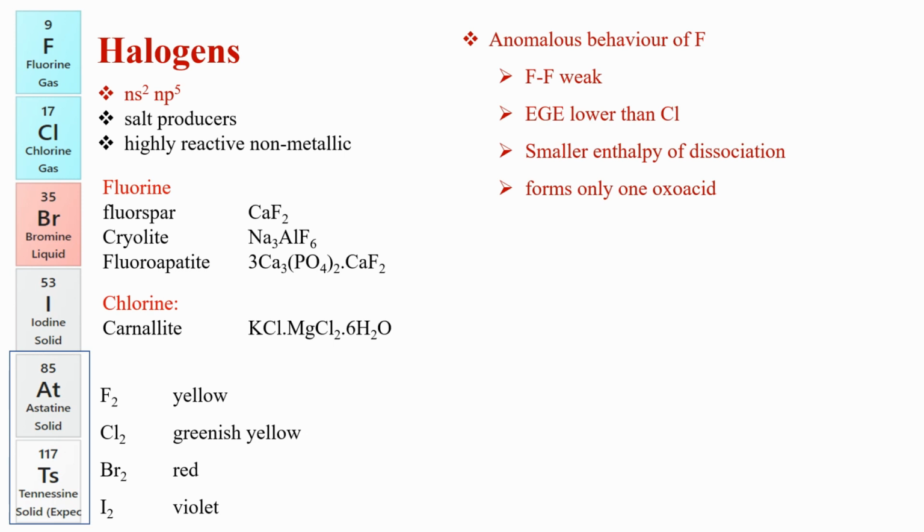Try not to memorize the compounds. They will ask in match the following, or they will ask out of the best choices. So you don't need to know the exact composition, just know what the ores are made of: calcium, phosphorus, something like that. Now this is important because A gives you B, B gives you C, C is a greenish yellow gas. In the exam, you want to remember all this.